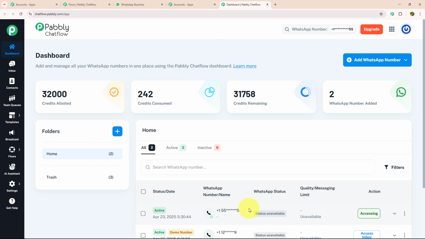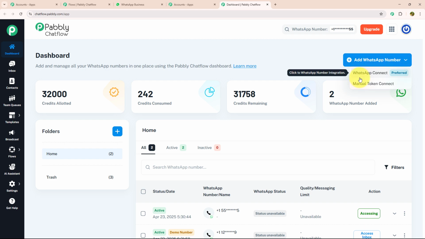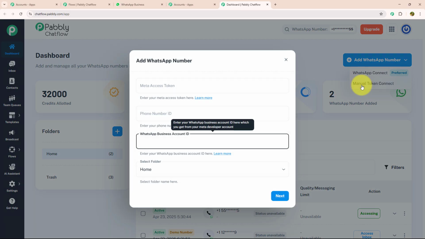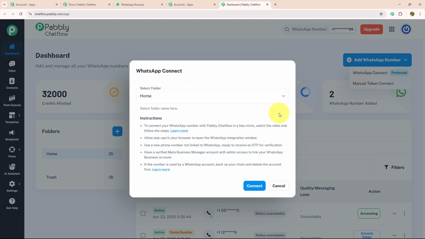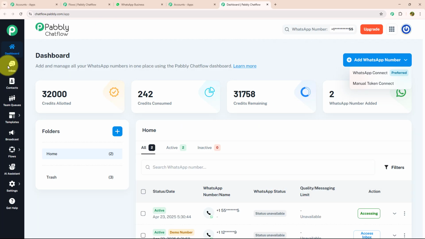To add your WhatsApp number, there is an option on the top right corner named Add WhatsApp Number. Inside this, there are 2 features, WhatsApp Connect and Manual Token Connect. In Manual Token Connect, you need to enter the Meta Access Token, Phone Number ID and WhatsApp Business Account ID manually. But in WhatsApp Connect, you just need to verify your Meta Business Manager account and link your WhatsApp Business account with it. Not only that, there are many more features on the dashboard. Let's see each feature individually.